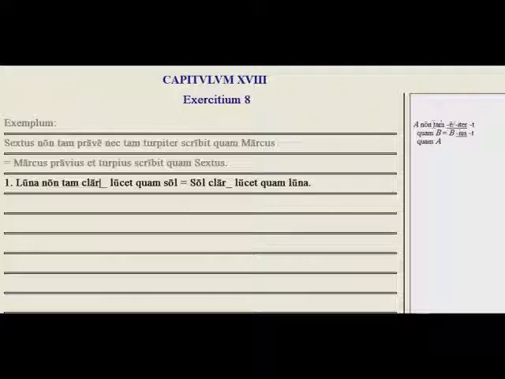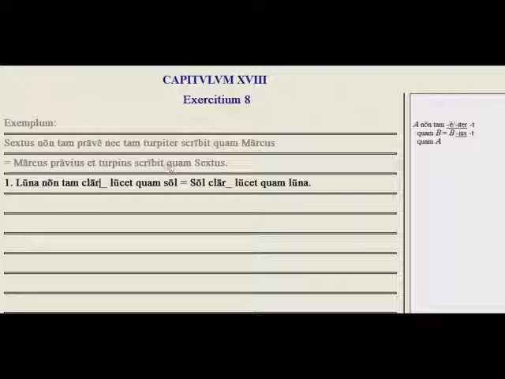Here we have the difference between, well, we'll read the example. Sextus does not write as incorrectly nor as ugly, in an ugly way, as Marcus does.